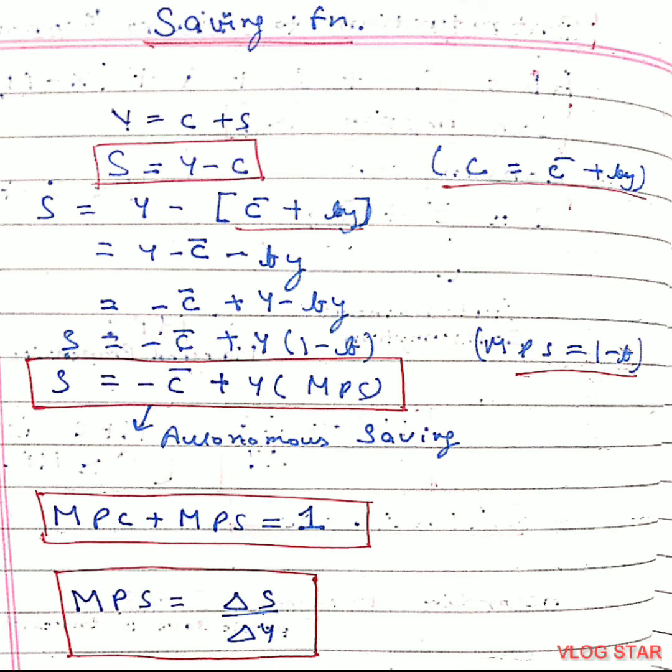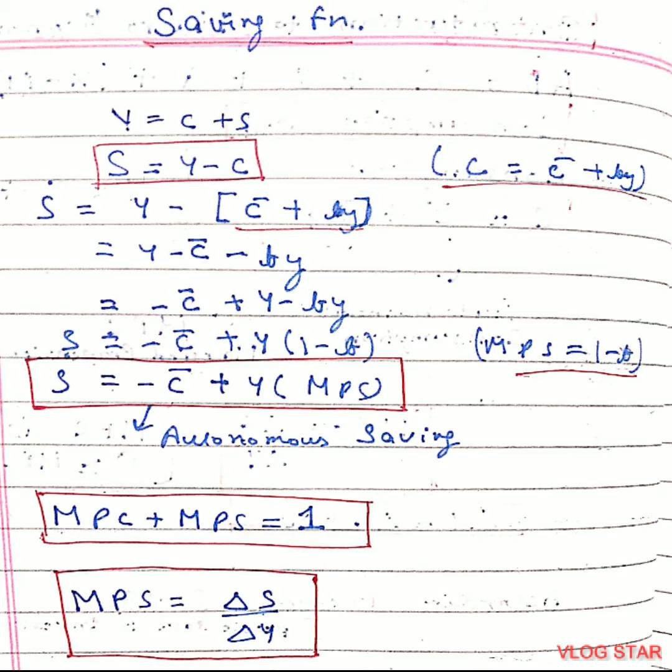As we know, income is equal to consumption plus saving. So saving can be written as Y minus C, and as we know, C is equal to C bar plus bY. So we can write C as C bar plus bY in the next line. Now doing the mathematical part, bringing the Y's together, taking Y common, then it comes to 1 minus b. As we know, 1 minus b is equal to MPS. So after solving we get S equal to minus C bar plus Y MPS, where minus C bar denotes autonomous saving.